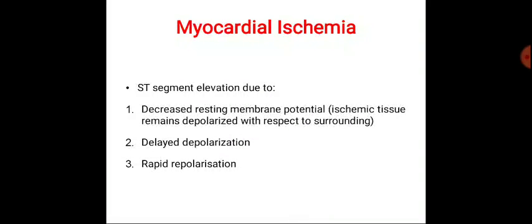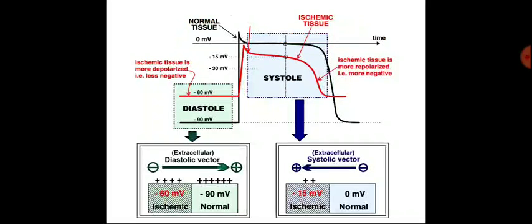In myocardial ischemia, there is elevation of the ST segment because of decreased resting membrane potential, delayed depolarization, and rapid repolarization. In the given diagram, the normal resting membrane potential of the heart is minus 90 millivolts, and there occur depolarization, plateau formation, and repolarization.